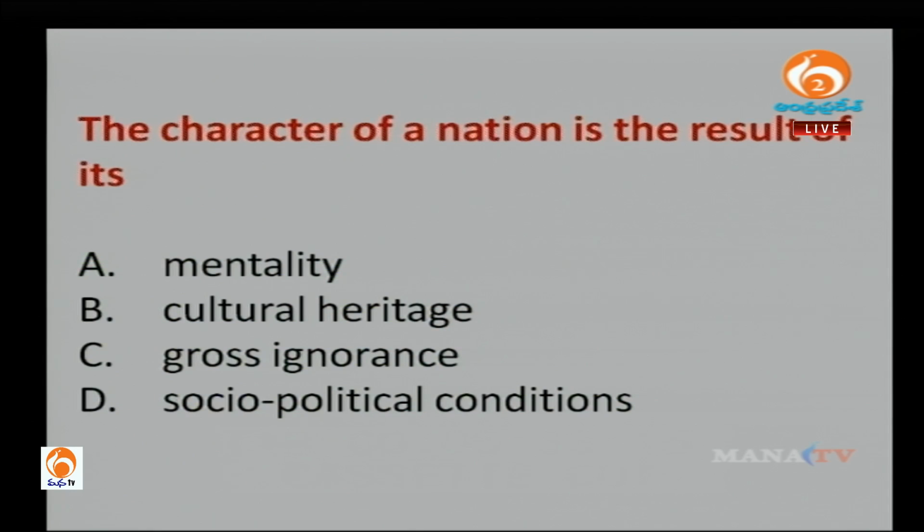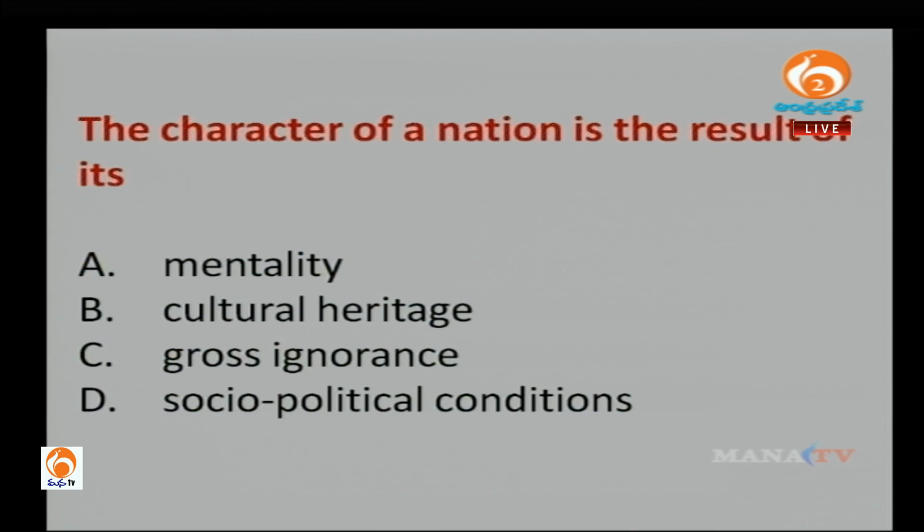Okay, the character of a nation is the result of its mentality, cultural heritage, gross ignorance, or socio-political conditions. So these are the four options given. Character of the nation.